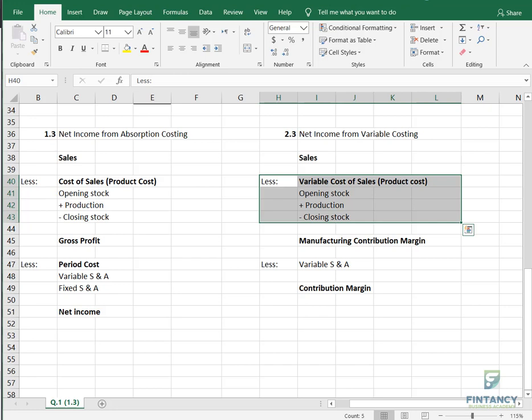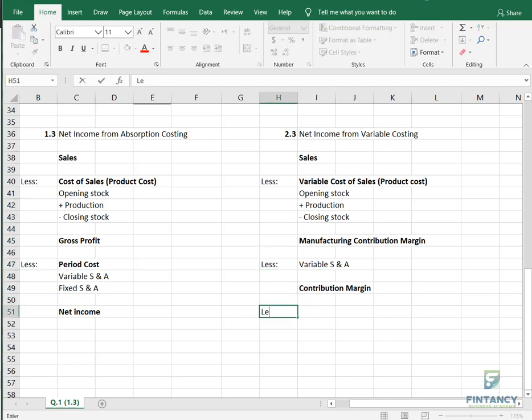That's why I have kept it below the manufacturing contribution margin. But to reach the contribution margin, you have to deduct all the variable costs, including selling and admin. It doesn't mean this is a product cost. No, this is period cost, because I am not including this as part of my opening or closing stock. Please write yes in the chat box if you got this classification.